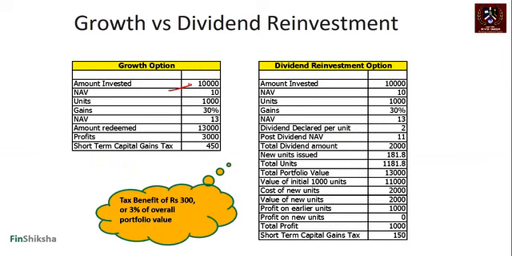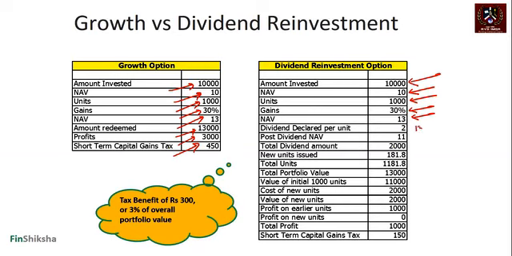In the first growth option, 10,000 invested, NAV is 10, units 1,000, gains are 30%, NAV becomes 13, amount redeemed when you sell it is 13,000, profits are 3,000, 15% of 3,000 is 450, and that's the tax that you end up paying. Correct? In the dividend reinvestment option, initial amount invested is the same, NAV is the same, you get the number of units 1,000, gains are 30%, NAV goes to 13, now you give a dividend.